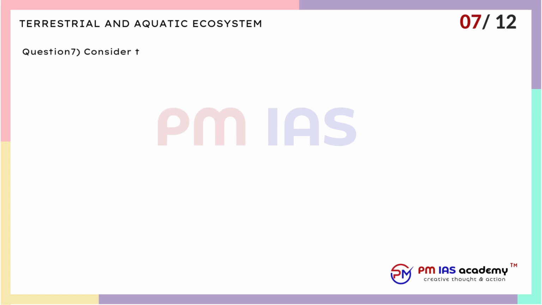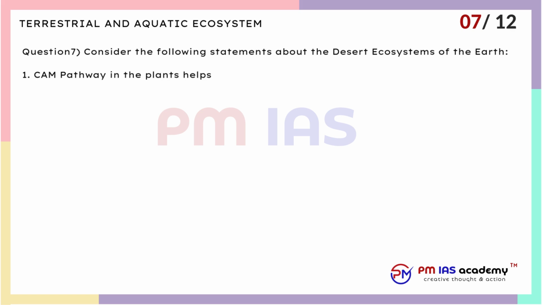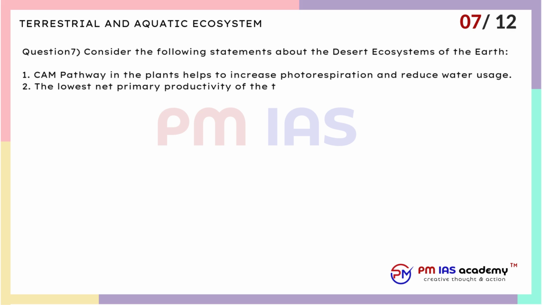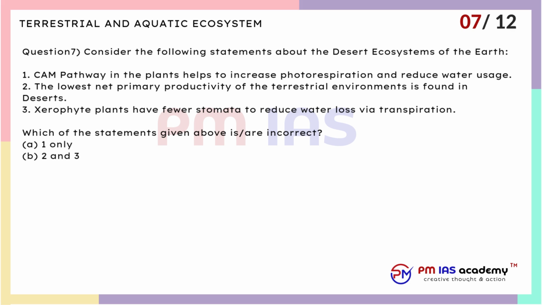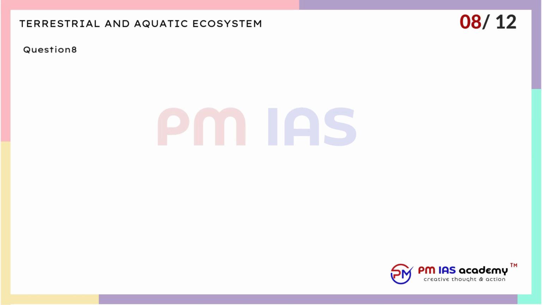Question 7. Consider the following statements about the desert ecosystems of the earth. 1. CAM pathway in the plants helps to increase photorespiration and reduce water usage. 2. The lowest net primary productivity of the terrestrial environments is found in deserts. 3. Xerophyte plants have fewer stomata to reduce water loss via transpiration. Which of the statements given above are incorrect? A. 1 only. B. 2 and 3 only. C. 1 and 3 only. D. 3 only.